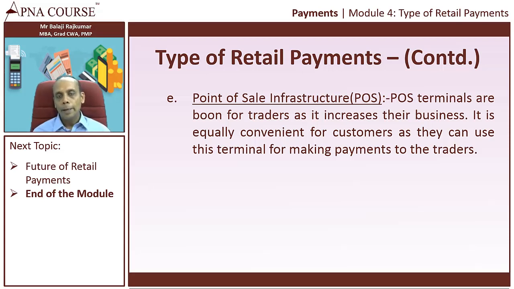You can call your bank and say that your card has been misused. The bank will go back and check the authenticity of the transaction, and if it is not a genuine transaction, it will cancel the transaction and the money will be refunded to your account. So for customers, it is very convenient. They can use this POS for making payment to the traders.